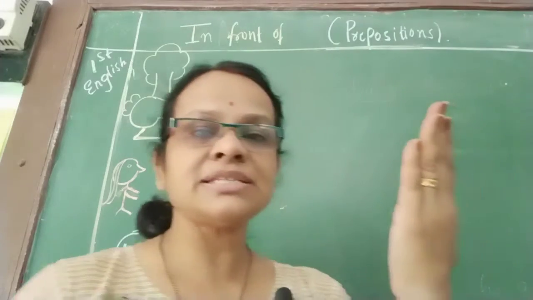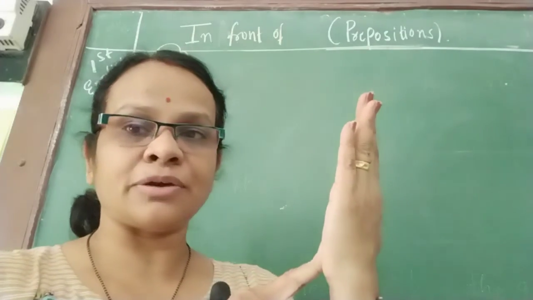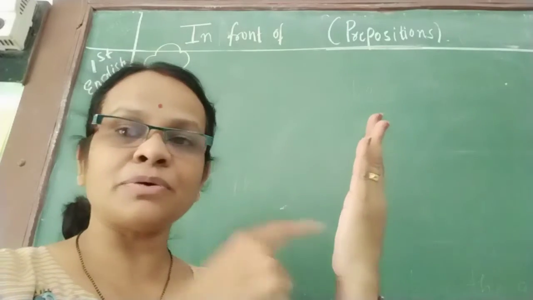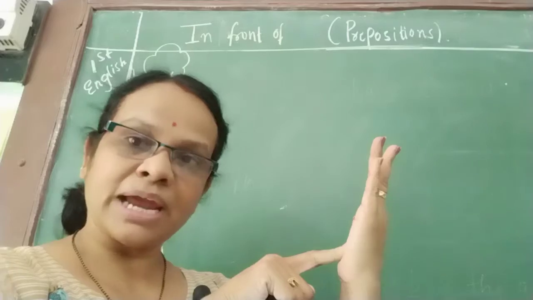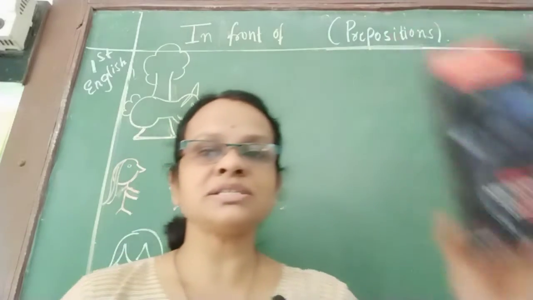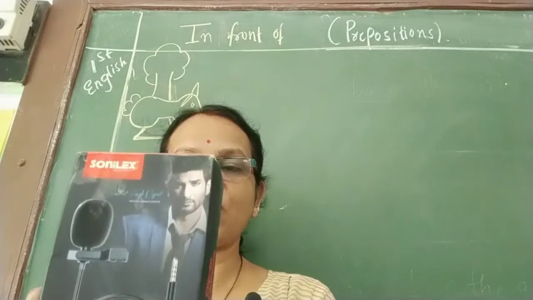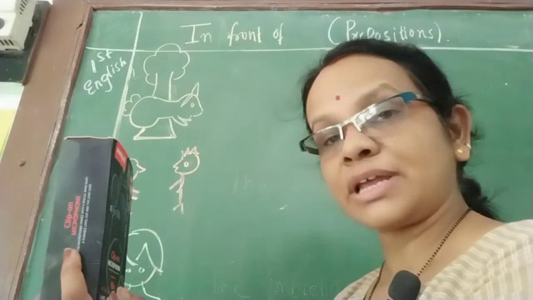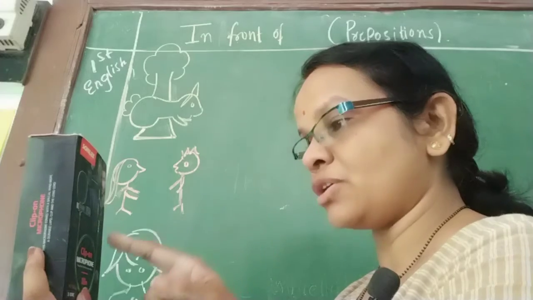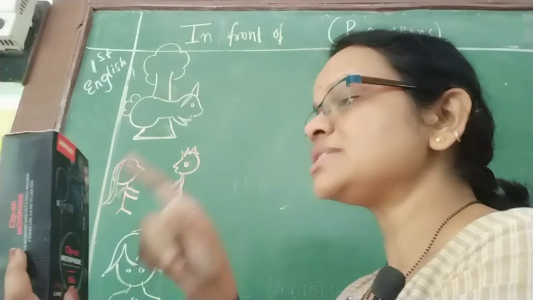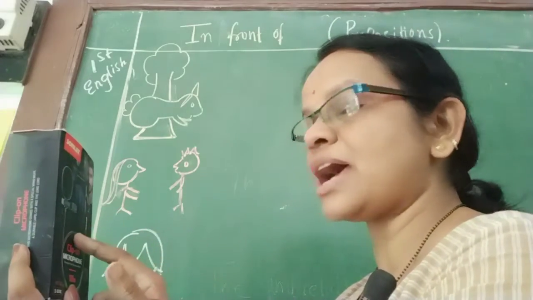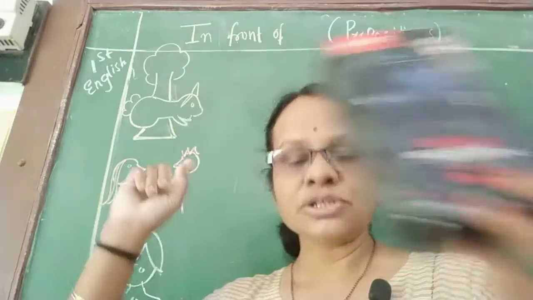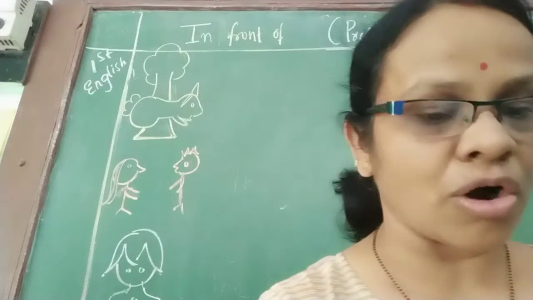Suppose the mirror is there in my hand. अगर मैं आईना देख रही हूँ तो what can I say? I am standing in front of the mirror. मैं कहाँ पर हूँ? मिरर के सामने खड़ी हूँ, right? Then suppose the box is here, ये box मेरे सामने है. Okay, I am standing in this way. So what can I say? I am standing in front of the box or the box is in front of me. मेरे सामने क्या है? Box है, या फिर मैं किसके सामने खड़ी हूँ? Box के सामने खड़ी हूँ. So this is in this way in front of, right?